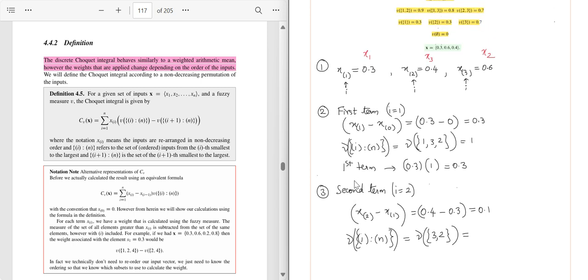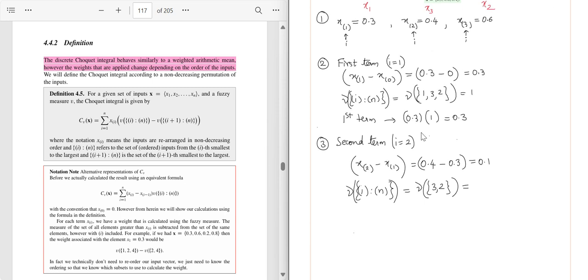As you can see above, 2 3 or 3 2, the fuzzy measure is 0.7. So the second term is now 0.1 multiplied by 0.7, which is 0.07. Okay, let us now build the third term.